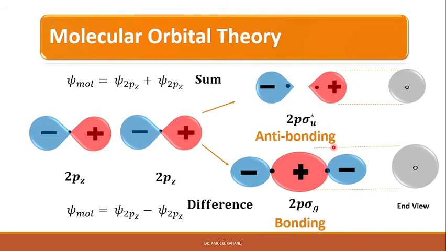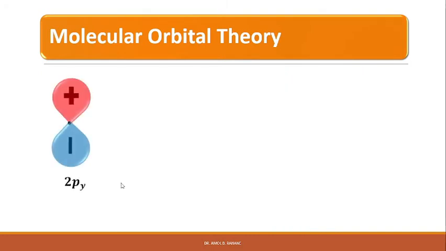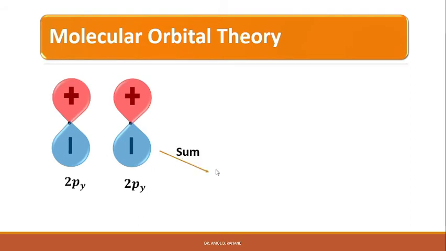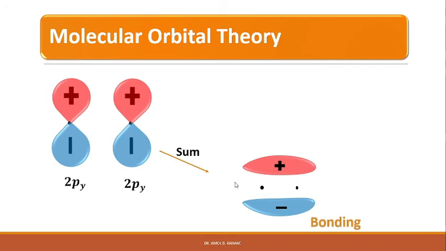these 2pz orbitals, we get 2p sigma g as the bonding orbital and 2p sigma u star as the anti-bonding orbital. The overlap of the two 2py orbitals is as shown in the figure. The 2px orbitals are exactly similar, but they are rotated out of the plane of the figure by 90 degrees. So here we have two 2py orbitals. The summation of the orbitals, which are bonding, is shown here. So we can see that the molecular orbital consists of two streamers, one above and one below the nuclei, right?